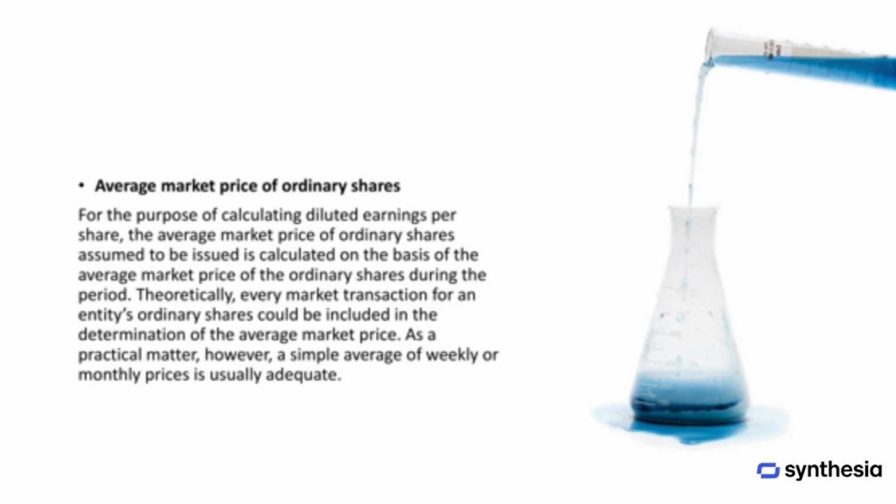When calculating diluted earnings per share, the average market price of ordinary shares assumed to be issued is based on the average market price of those shares during the reporting period. In theory, this calculation could take into account every single market transaction for the company's ordinary shares. However, in practice, a simpler method is usually sufficient. Most entities use an average of weekly or monthly share prices, which provides a reliable and practical measure of the market price over the period.